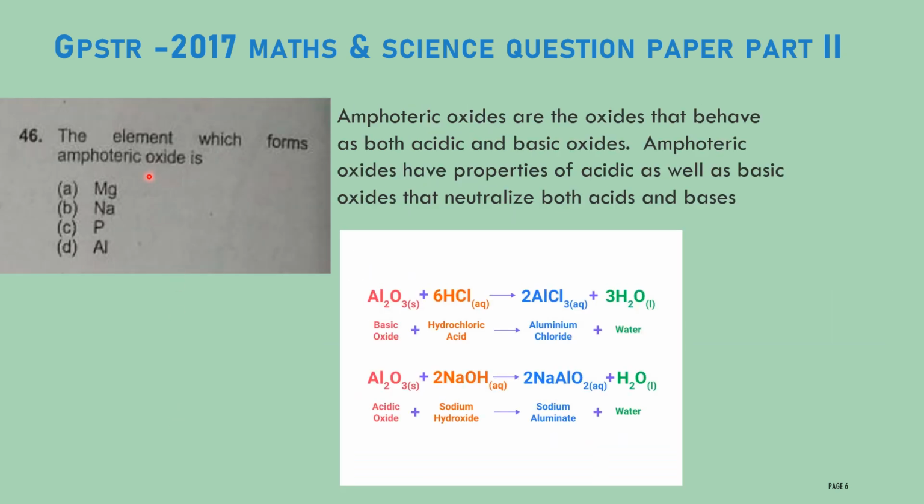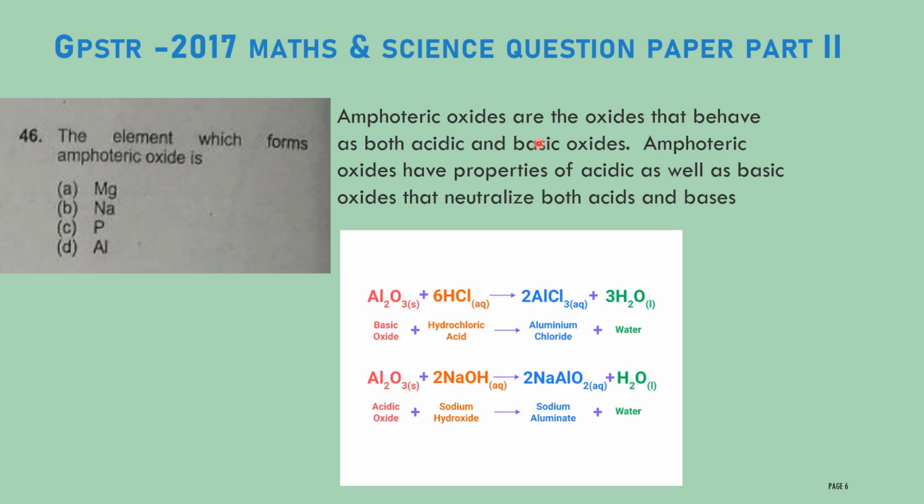Next question: the element which forms an amphoteric oxide is option A magnesium, option B sodium, option C phosphorus, option D aluminium. First we will see what is meant by an amphoteric oxide. Amphoteric oxides are the oxides that behave as both acidic and basic oxide.